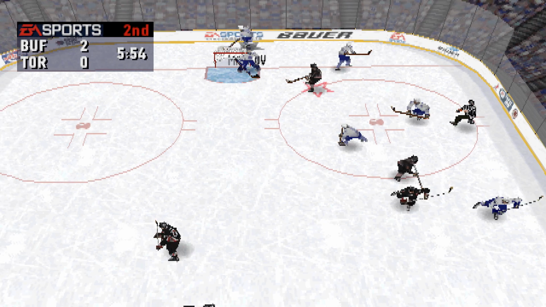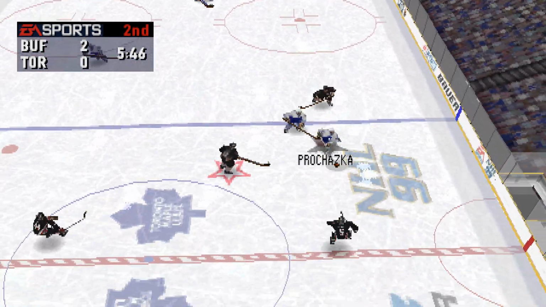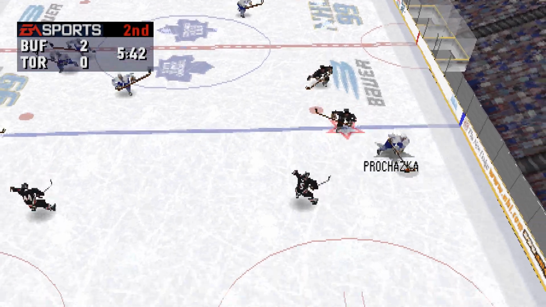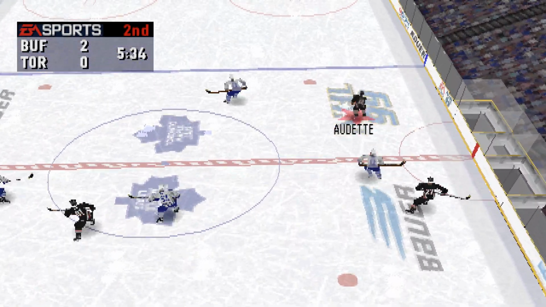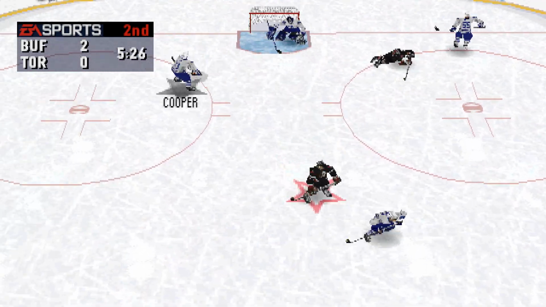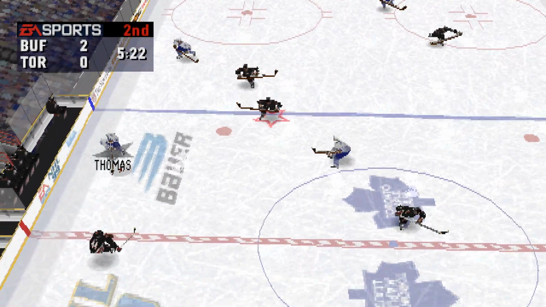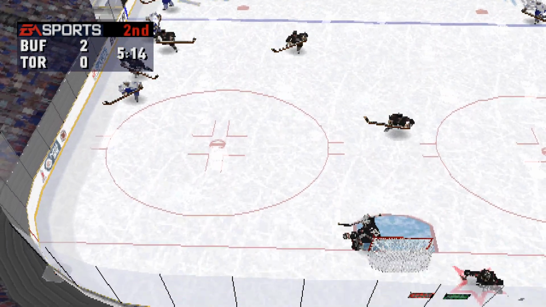The Maple Leafs win the faceoff. Markov to Cooper. 5:44 left in the period. Moves in. Prohaska run over by Woolley. Odette moves in towards the net. Joseph gives it to Cooper. The Maple Leafs change up their lines.